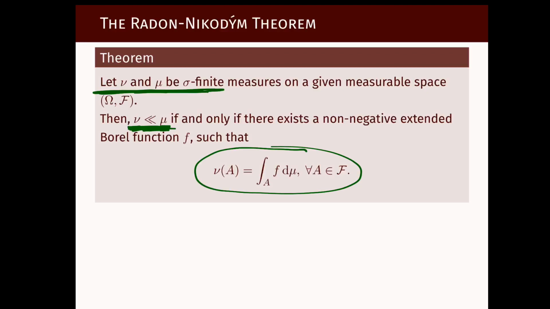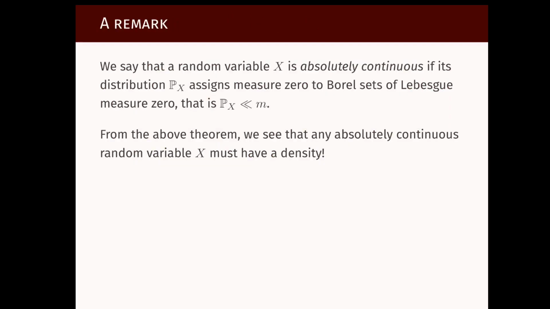Okay, if and only if, of course. One direction is easy, as we discussed already towards the end of the first part of this video lecture, but it is the other implication which is highly non-trivial. We're not going to see the proof of this theorem. We're going to just accept it. There are references in the lecture notes for those who want to see the proof in detail. What we're going to do in this unit is to explore corollaries of this theorem and crucial consequences that it has for probability theory. Let us conclude with a remark